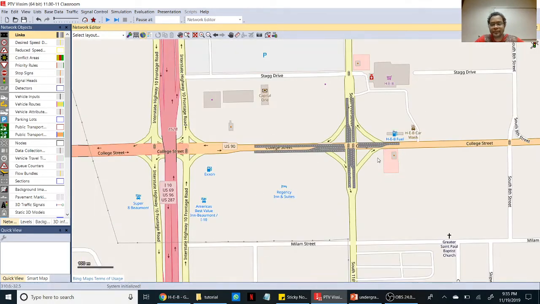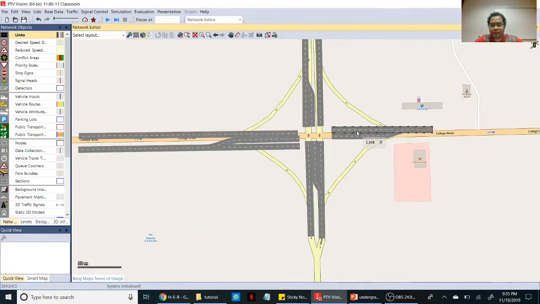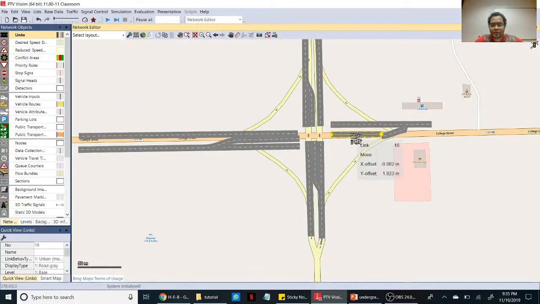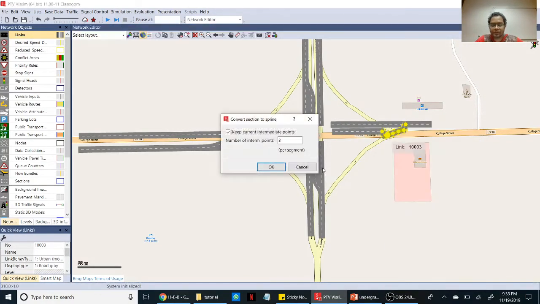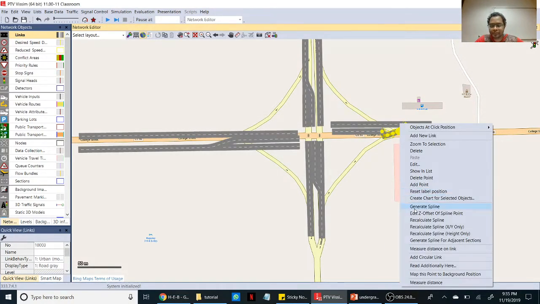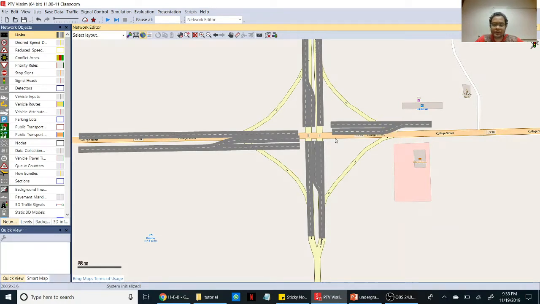Move it a little bit more aside. Recalculate the spline and give two lane flow in this direction.